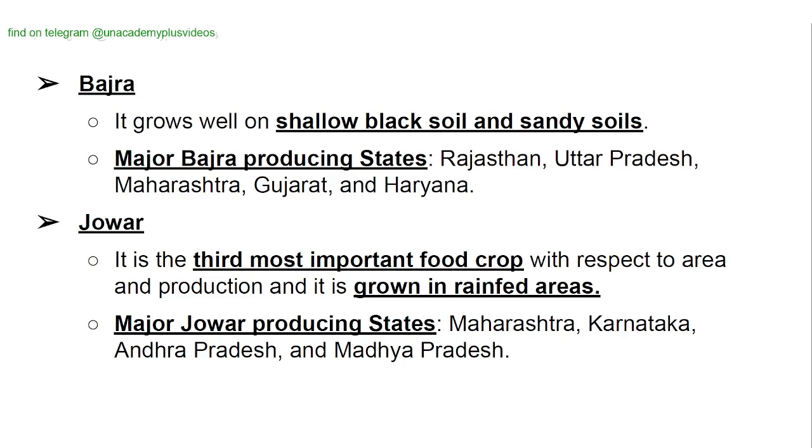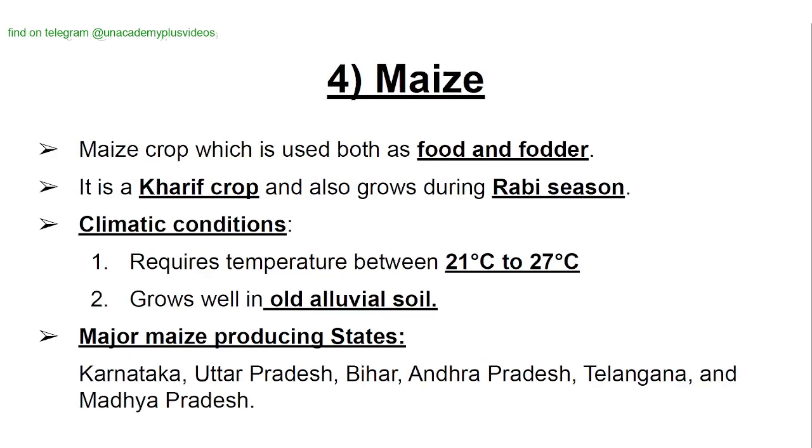Bajra. It grows well on shallow black soil and sandy soils. Major bajra producing states are Rajasthan, Uttar Pradesh, Maharashtra, Gujarat, and Haryana. Jowar. It is the third most important food crop with respect to area and production, and it is grown in rain-fed areas. Major jowar producing states are Maharashtra, Karnataka, Andhra Pradesh, and Madhya Pradesh.